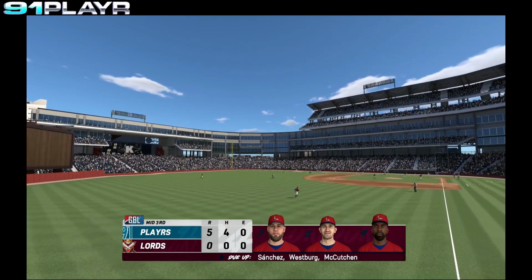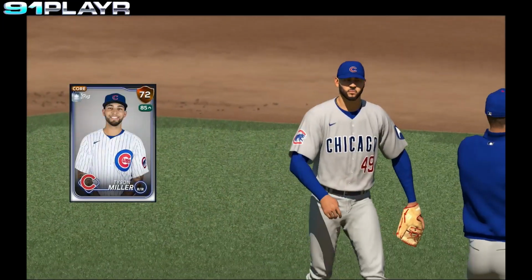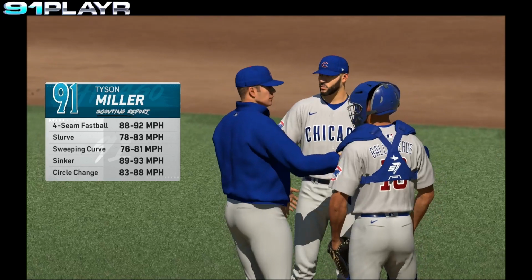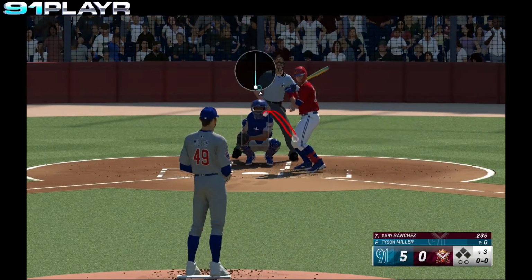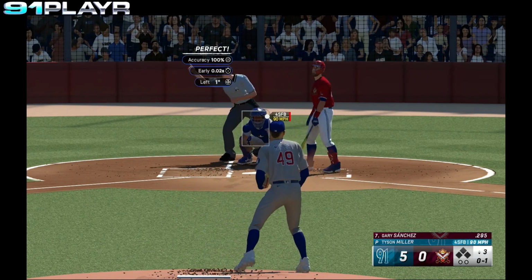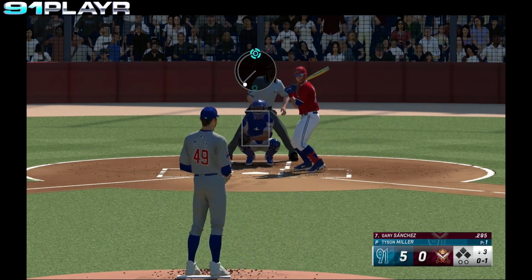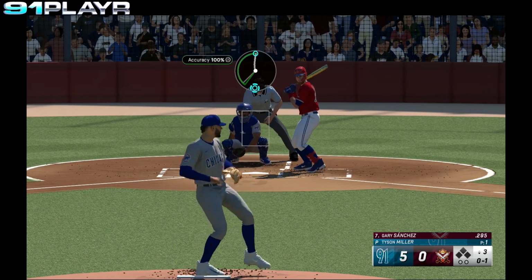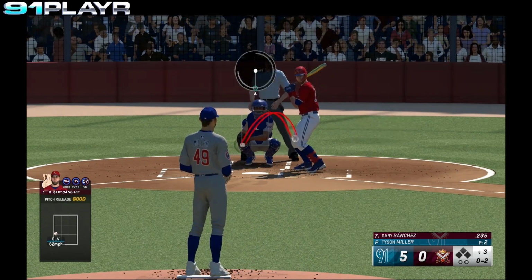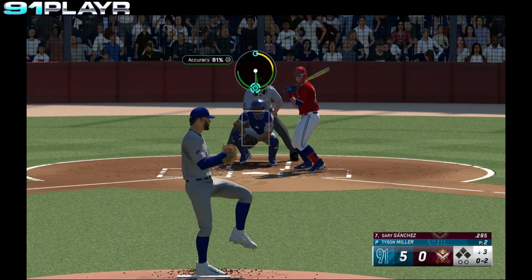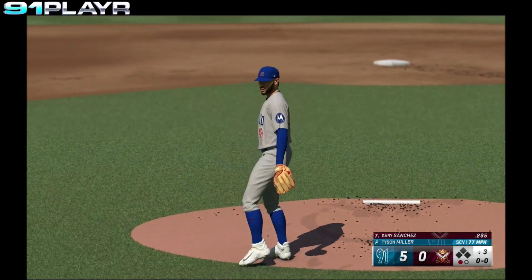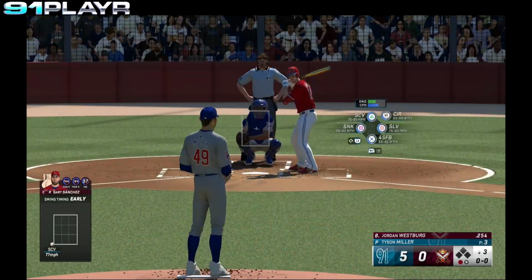Sanchez, Westberg, and McCutchen due up for the Lords. Cubs are going to make a pitching change, the righty, Tyson Miller. Miller facing Gary Sanchez. Sanchez looks at a strike. The 0-1 pitch from Miller. Strike 2. The 0-2 pitch coming. Swing and a miss. Sanchez down on strikes. Out number 1.